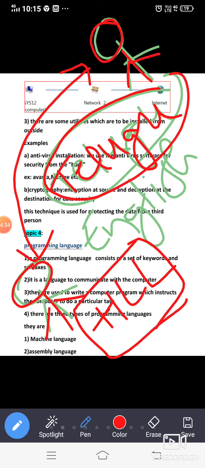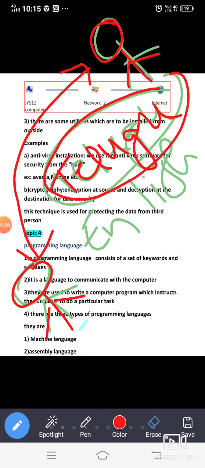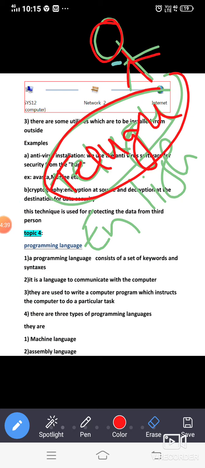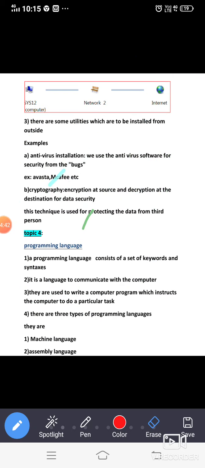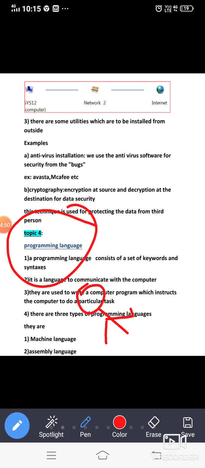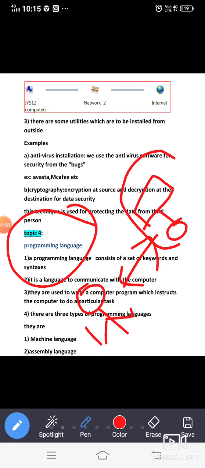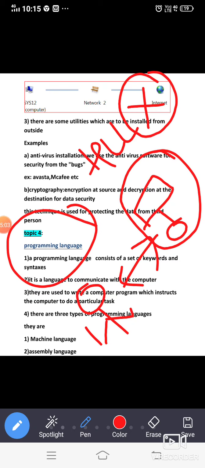HLL means high level language, which is used for communication between two human beings. But a programming language is a communicator between a human being and a computer, between human and system, because the system can never understand HLL, high level languages like English. This cannot be understood by the computer. It can only understand some kind of programming languages.